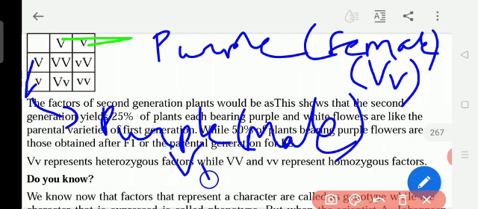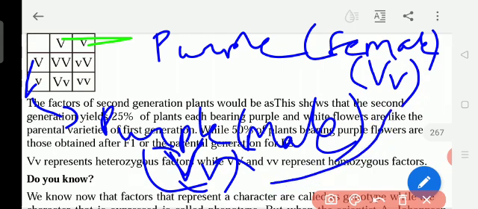Okay, so here what difference we see: now it has the capital V and small v, two characters. One is from the purple plant and another one is from the white plant when they did the cross pollination. Since V is dominant, it is showing as a purple color. So again when he did the cross pollination between these two purple flowers, what did the plants get?